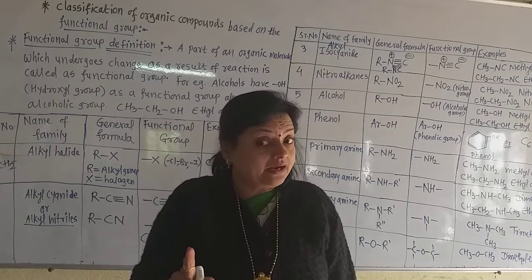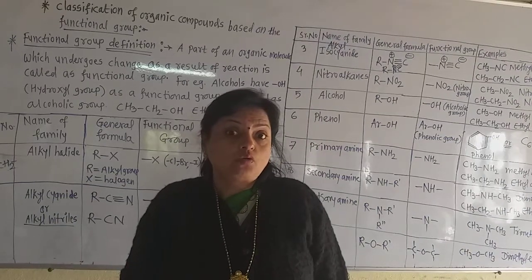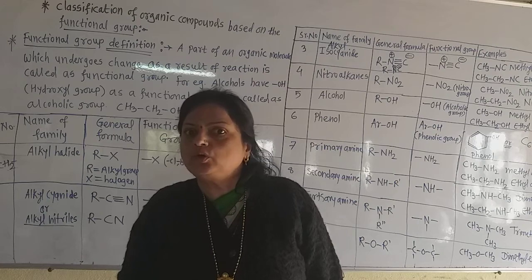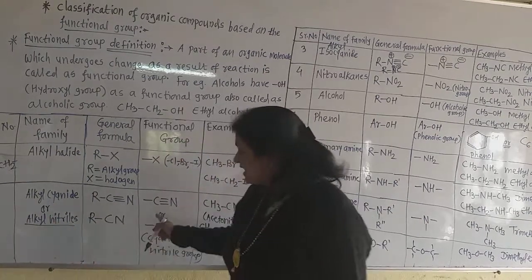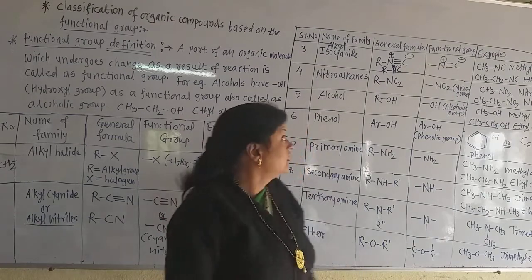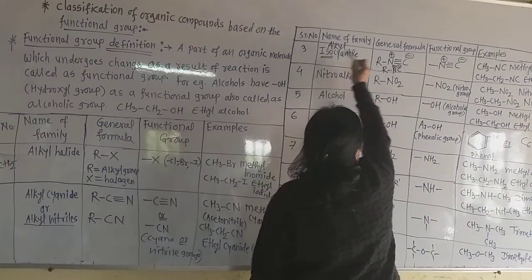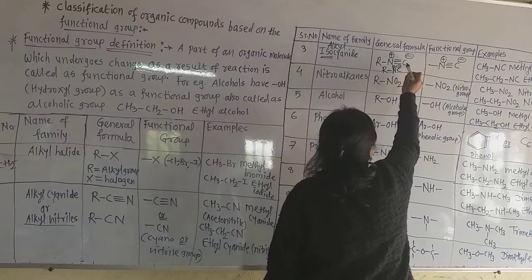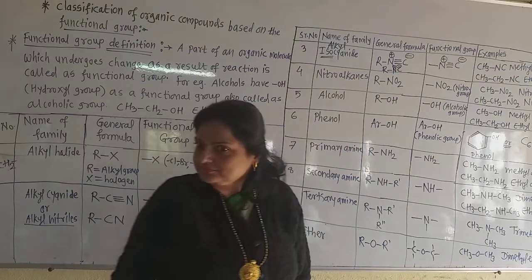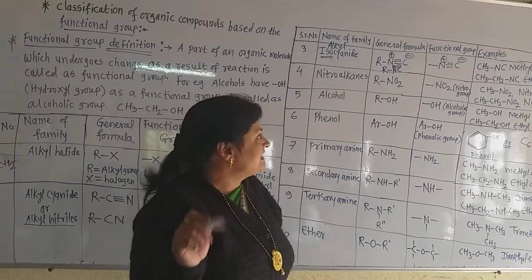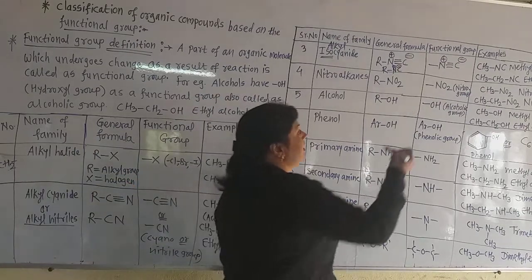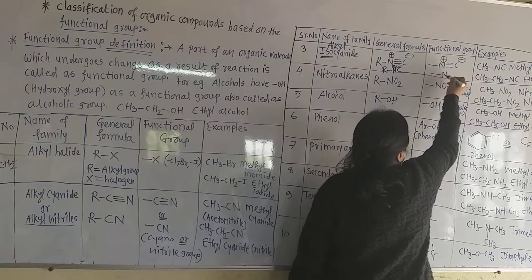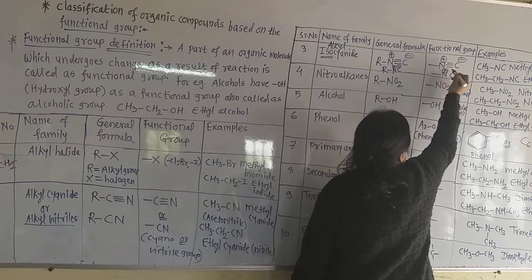Now if they ask you what is the general formula and functional group of isocyanide, then don't write it the cyanide way. As it is isocyanide, you must write nitrogen first and carbon later. Now RNC is the general formula and you can write NC, that is positive and negative.